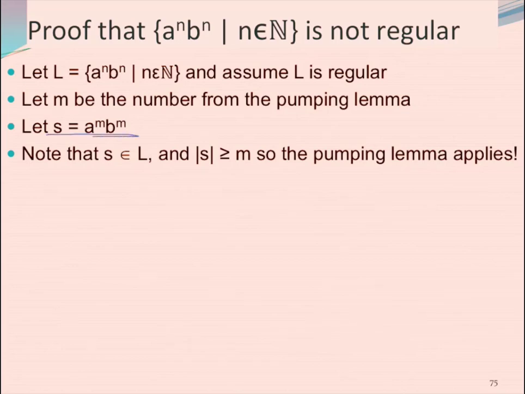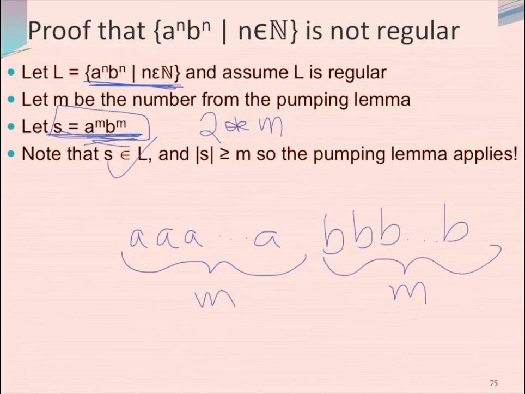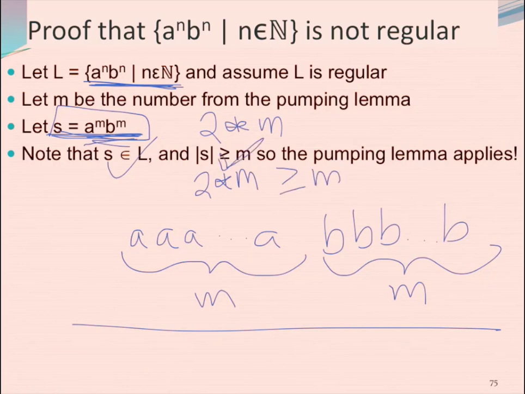Now, whatever I picked for my S, A to the M, B to the M, that's certainly in my language, right? Because here's what my language is, and A to the M, B to the M is in this language, so that's a check. And the length of S is greater than or equal to M. Well, sure it is. How long is S? It turns out S has 2 times M letters in it, because it has M A's and then M B's. So how many letters total? There are 2 times M. And 2 times M is greater than or equal to M, so that's true. So the pumping lemma applies.